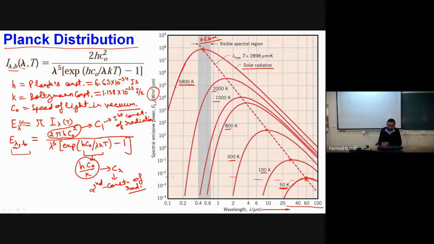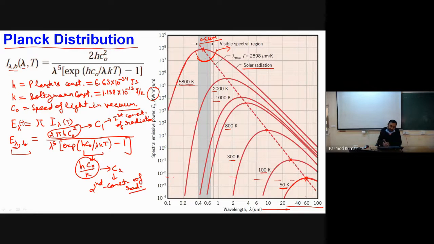So we can say that from the sun, the majority of the solar radiation we receive is in the visible spectral region. Because of that, due to the sun, because of the solar radiation, we see light.